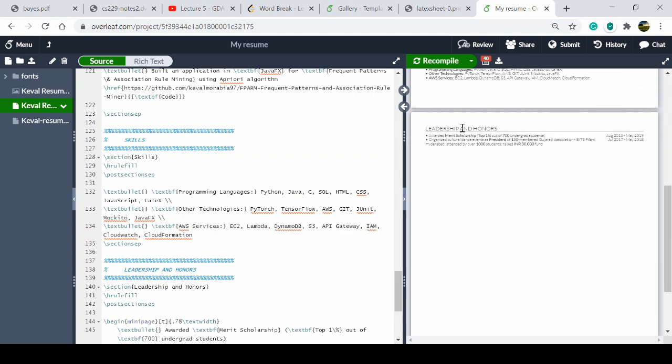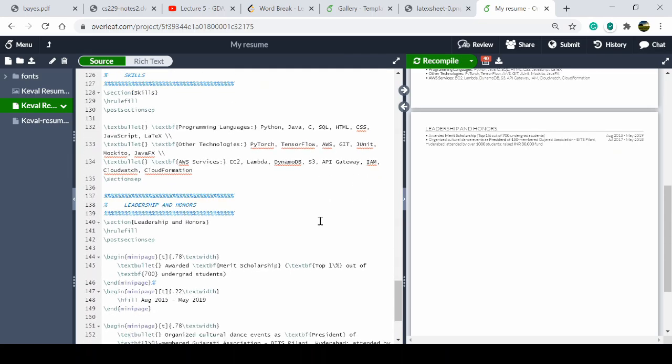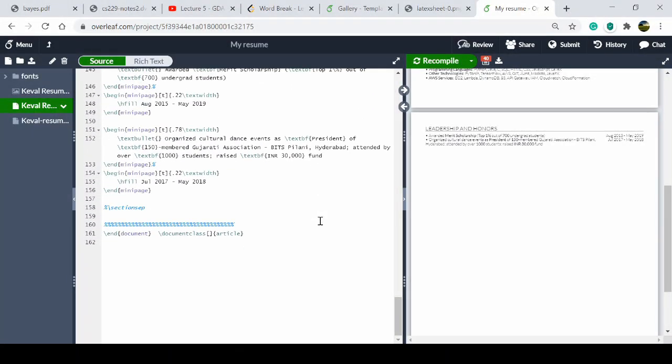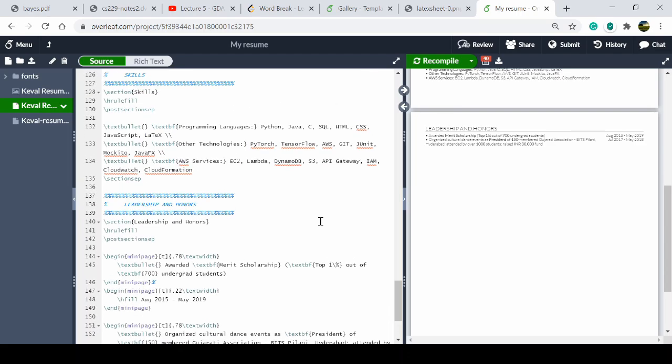In the same way, there is leadership and honors, the last section.